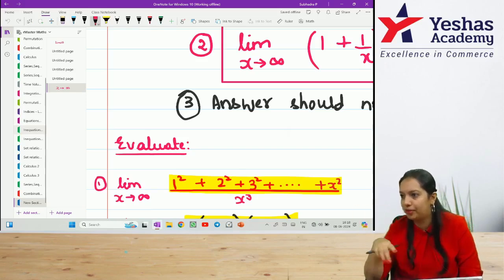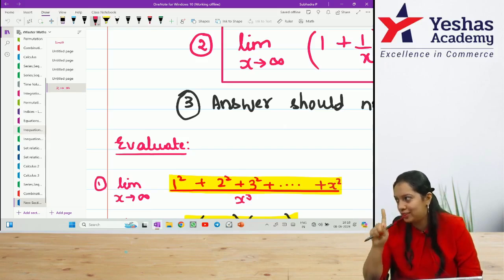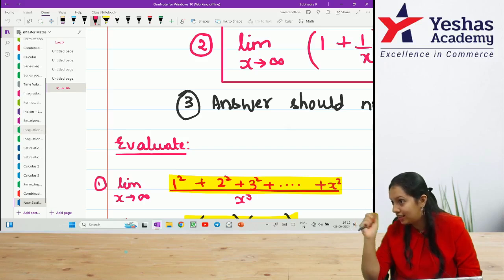Let's check your memory. We had learned this in one of the chapters. 1 square plus 2 square plus 3 square, dots until some square. Do you remember which chapter it is? Series and sequence, AP GP. I had given you a few formulas. Any of you remember the formula for this? No?